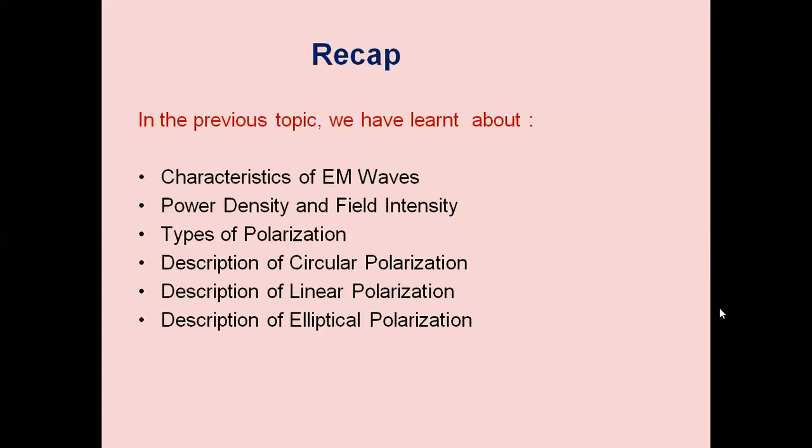The path traced out by the tip of the electric vector may be an ellipse. It is known as elliptical polarization. If the rotation is in a clockwise direction when looking along the direction of propagation, the elliptical polarization is said to be right-handed. If it is anti-clockwise, it is called left-handed.